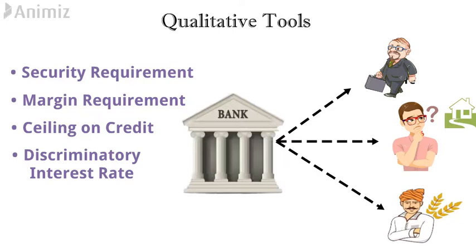So the bank has to take high interest from the businessman or on a home loan, and it has to charge lower interest from the farmer. For example, the bank can take 12% from the businessman, 10% on a home loan, but the bank has to charge only 4% from that particular poor farmer. So this is the way that RBI uses its qualitative tools for equal development of the economy. Here all these tools are used to develop some selected sectors only, so they are known as selective tools also. Let's see in detail all the qualitative tools.